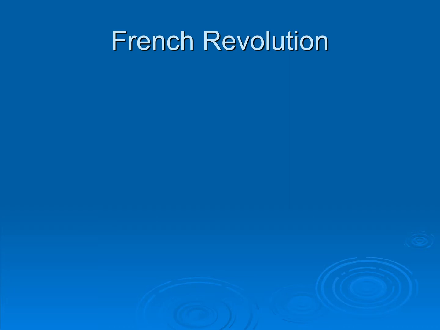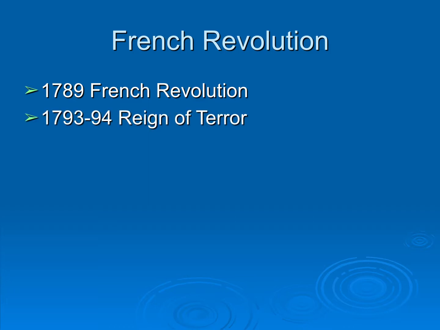It's also very political. We have the French Revolution, 1789, coming right on the heels of that American Revolution. A time of revolution. The French Revolution will devolve into the Reign of Terror, and the kind of political upheaval and instability in France will allow Napoleon to consolidate power and become what the English would certainly consider a tyrant.